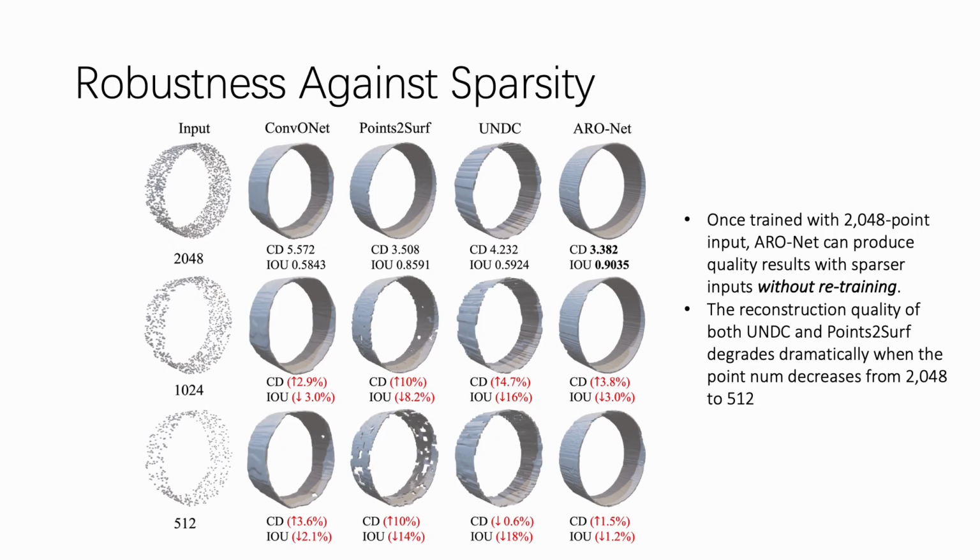ARO-Net also exhibits superior robustness to sparsity of input point clouds. Once trained with 2048 point input, ARO-Net can produce quality results with sparser inputs without retraining. When the number of points decreases from 2048 to 512, the reconstruction quality of both UNDC and Points2Surf degrades dramatically, as also reflected in the CD and IOU metrics. By contrast, ARO-Net yields the highest level of robustness both visually and quantitatively.